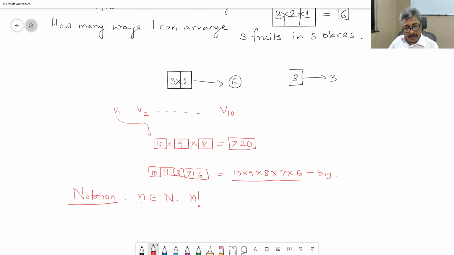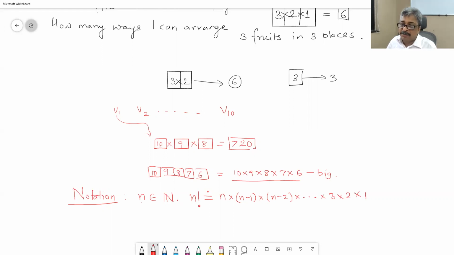N factorial is defined as N into N minus 1 into N minus 2 into dot dot dot into 3 into 2 into 1.